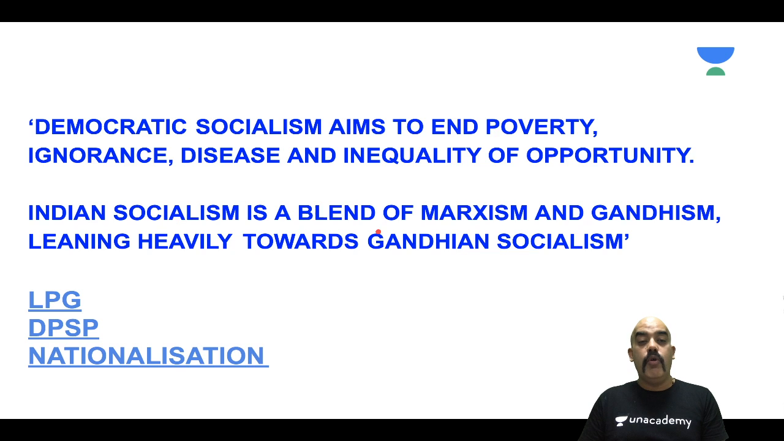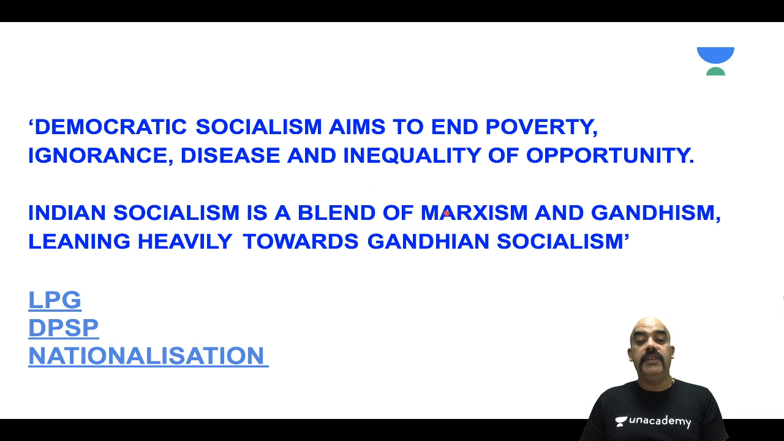So, we have our democratic socialism, which aims to end poverty, ignorance, disease, and inequality. Hence, if you pay attention to the text of the preamble later on, it says that we, the people of India, having solemnly resolved to constitute India into a sovereign, socialist, secular, democratic republic, and to secure to all its citizens justice, social, economic, political, liberty of thought, expression, belief, faith, and worship, and equality of status and opportunity. Hence, we want to remove inequality.